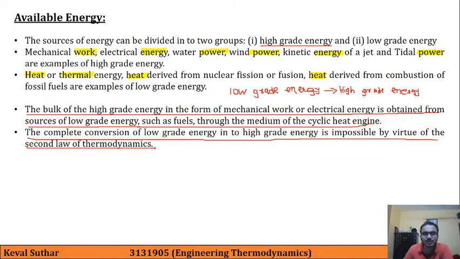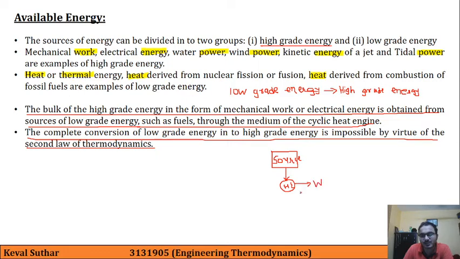If you still don't remember, we can do a small revision of this. Suppose we have some source, and a heat engine over here, and we need some work output.